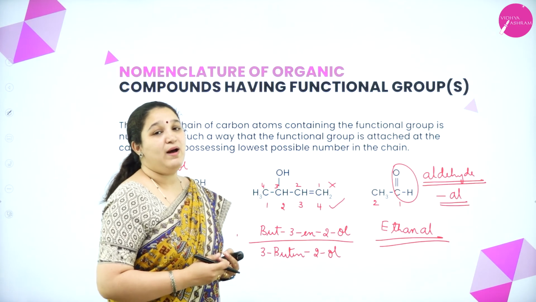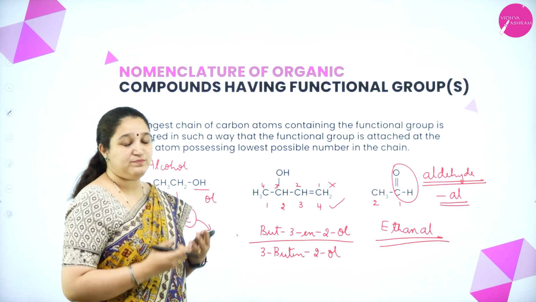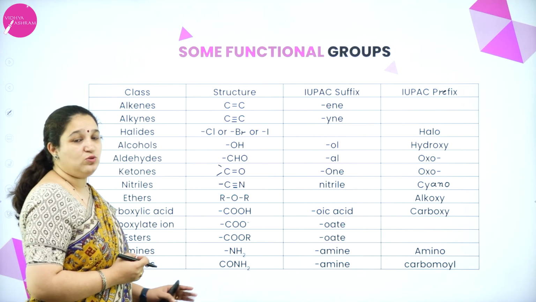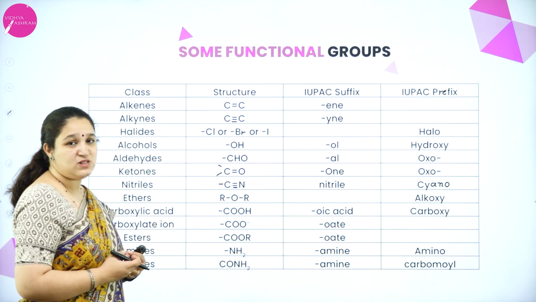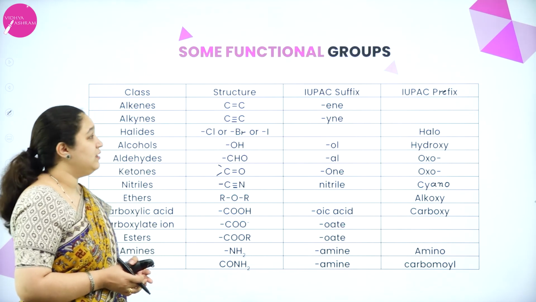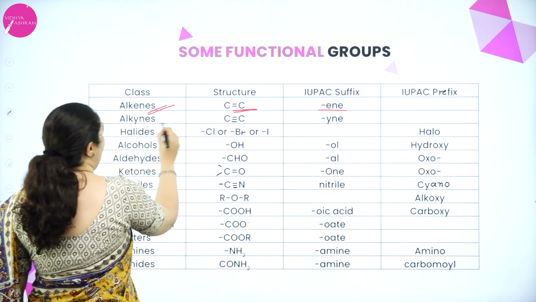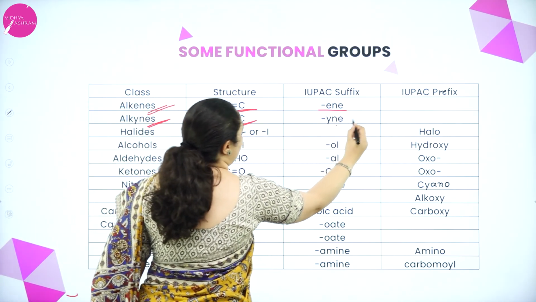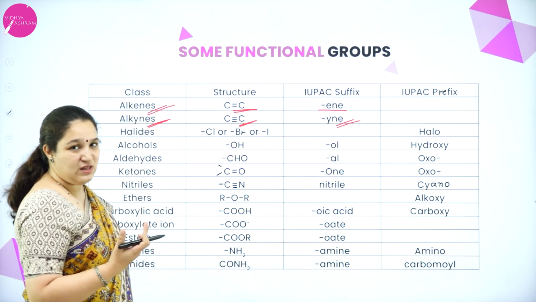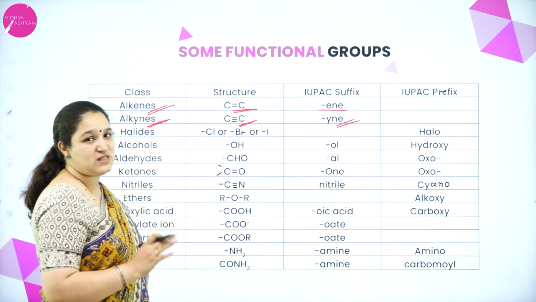Now you might ask me, ma'am, how do I know that OH is alcohol, CHO group is aldehyde? For that you need to know the table, and this is the table which you need to know. I have just included the most important organic compounds, the structure, the suffix and the prefix. If alkene is there, carbon-carbon double bond will be there, suffix is ene. If alkyne is there, carbon-carbon triple bond will be there, and the suffix is yne. The alkene, alkyne and the carbon-carbon single bond an can never be the prefix, they are always the suffix, the primary suffix.